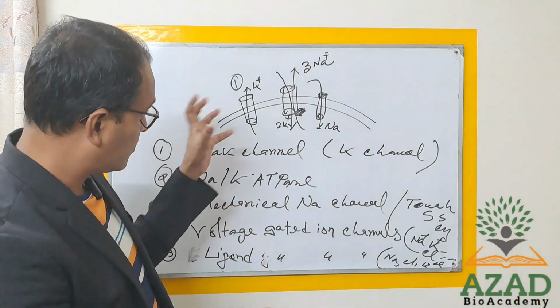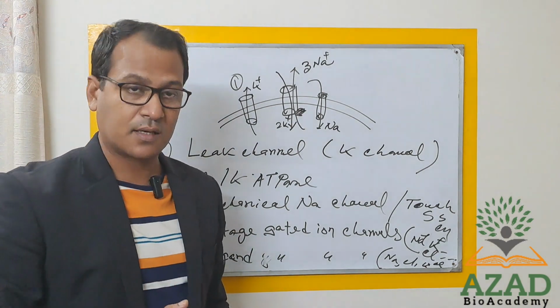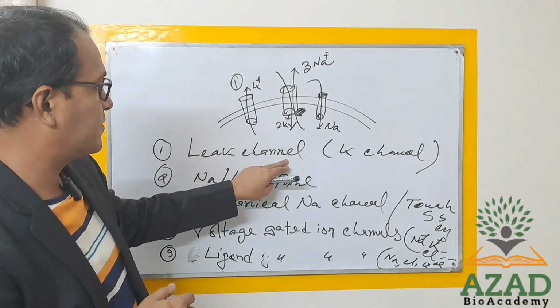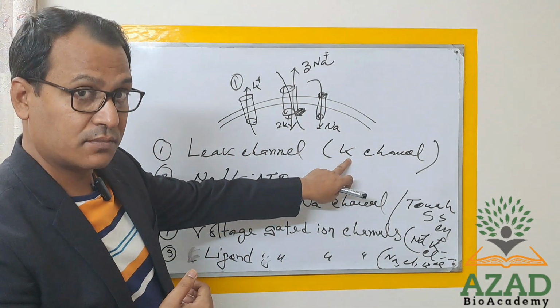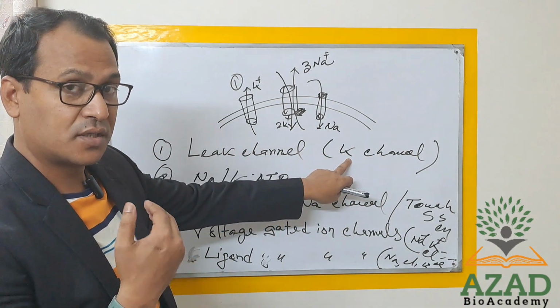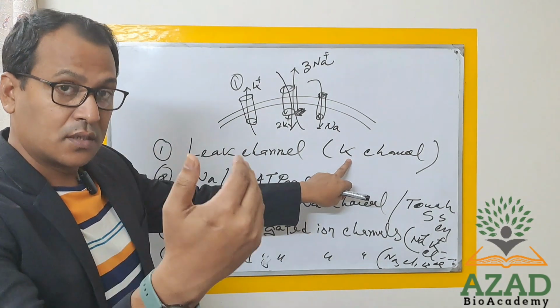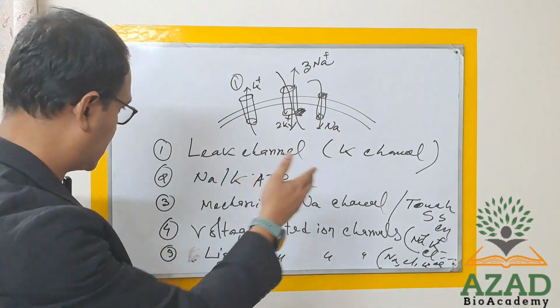Before going to the action potential, we should think about their basic roles. The leak channel, basically potassium exits through this channel, and that will maintain the graded potential. I will discuss that later on.